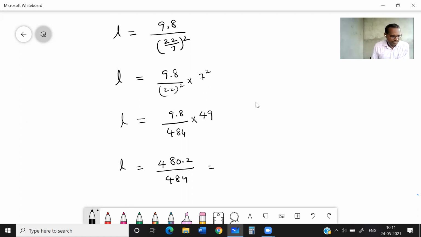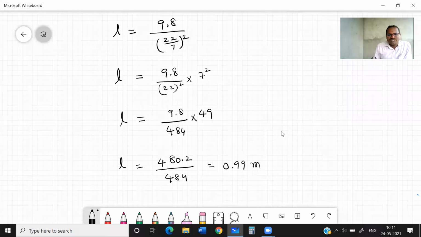How much is it? 0.99. Yes. All are in SI units. Means length is 0.99 meters. Means it is approximately equal to 1 meter.